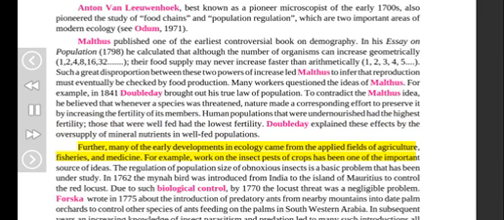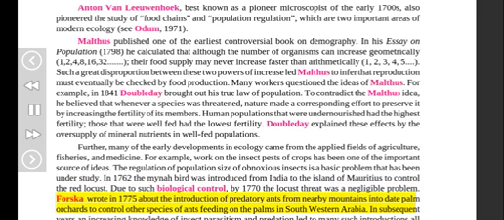Further, many of the early developments in ecology came from the applied fields of agriculture, fisheries, and medicine. For example, work on the insect pests of crops has been one of the important sources of ideas on the regulation of populations. The regulation of population size of obnoxious insects is a basic problem that has been under study. In 1762 the myna bird was introduced from India to the island of Mauritius to control the red locust. Due to such biological control, by 1770 the locust threat was a negligible problem.